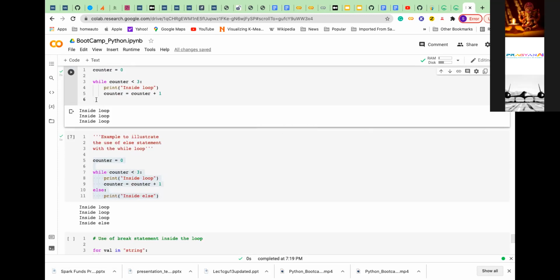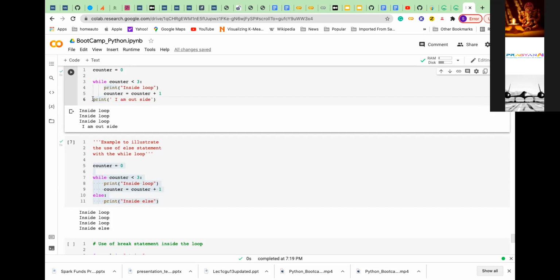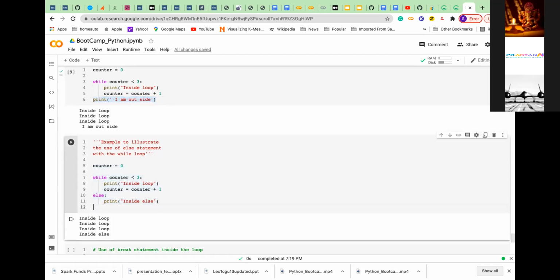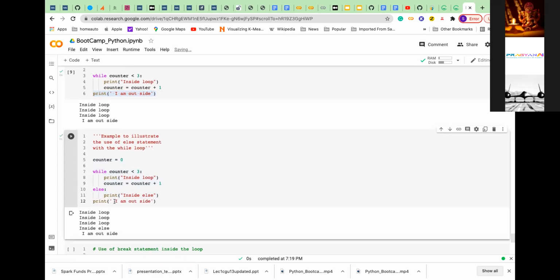So you see here, if I print here, "I am outside", then after printing the else, it will say that "I am outside". So whatever extra thing you have to do, bookkeeping or releasing the memory or releasing the events, whatever you are holding, all those things you can do in the else portion.